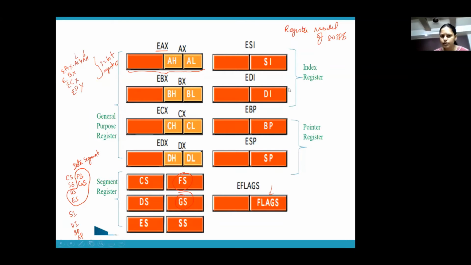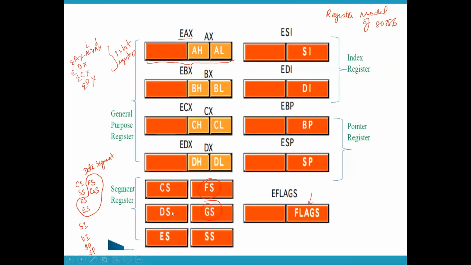But I hope you got some idea. What is the difference? The only difference is that all your registers are 32-bit. Okay. See, your segment registers are not extended. Wherever you have an E written before, only those registers are extended. So except the segment registers, all other registers are extended. You have to keep that point in mind.